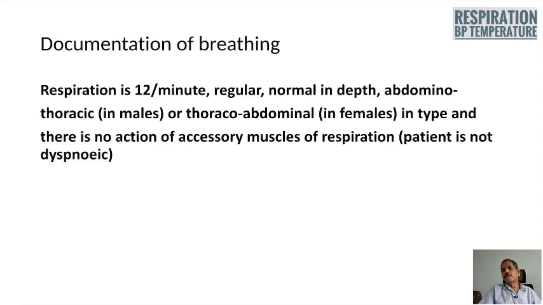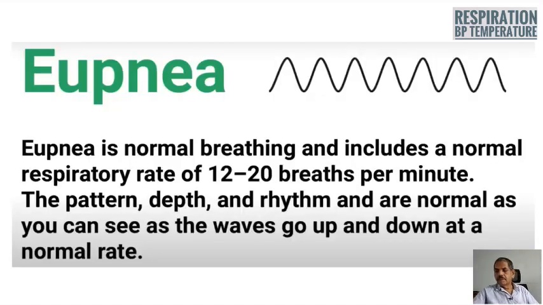The documentation of respiration is very important. First, you have to write the whole respiration like this: respiration is 12 per minute, regular, normal in depth, abdominothoracic in male or thoracoabdominal in female, and there is no action of accessory muscles of respiration, or you have to say that the patient is not dyspneic, and finally you have to say that there is no noise on breathing.